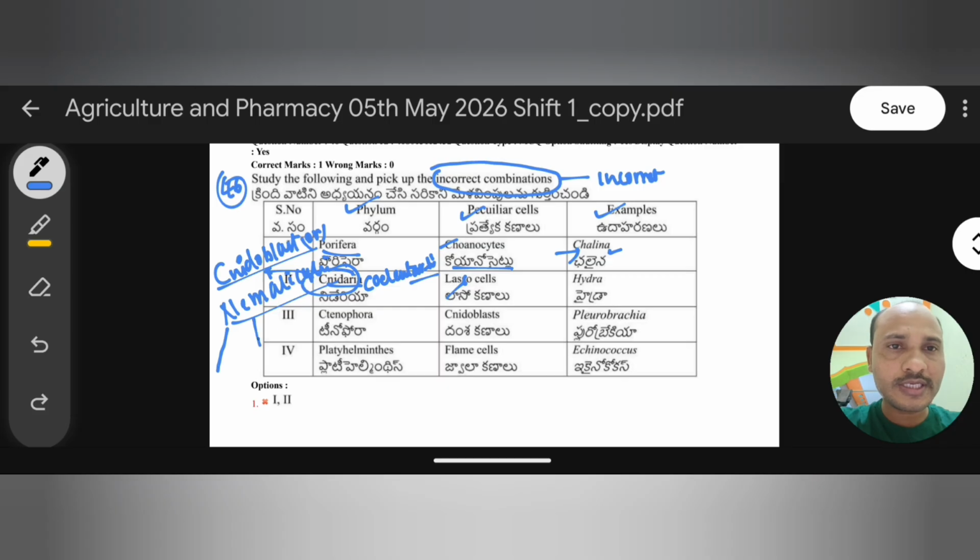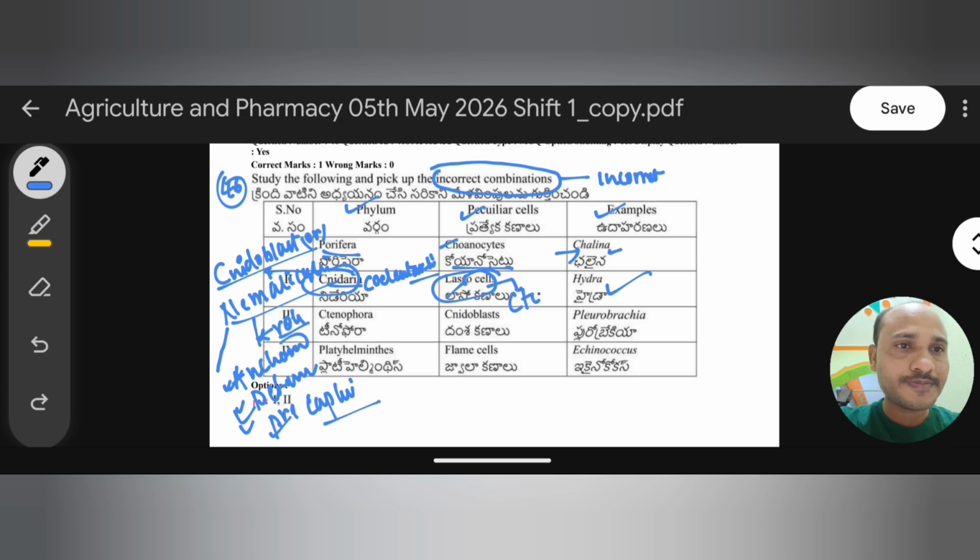So generally its role is anchorage, and they also play an important role in defense mechanism and also help in prey capture. The main role of these nidoblast or nematocyte cells is anchor, defense, and prey capture. Okay, so the best example in Cnidaria is Hydra, but the lasso cell is not a peculiar cell for Cnidaria. The lasso cell is a cell which is present in Ctenophora.